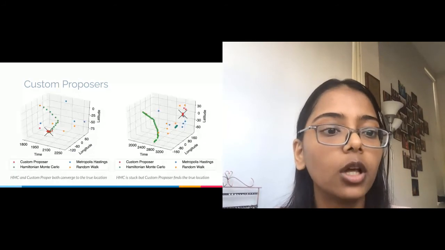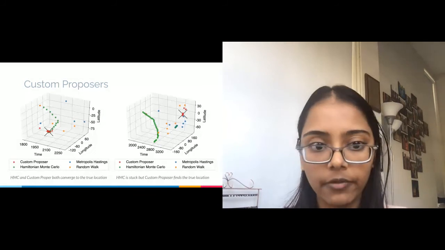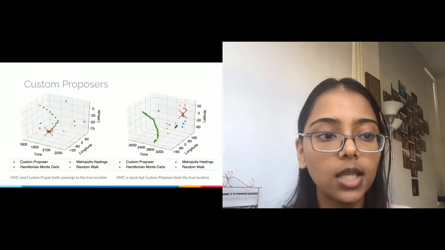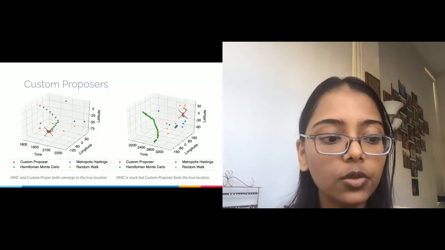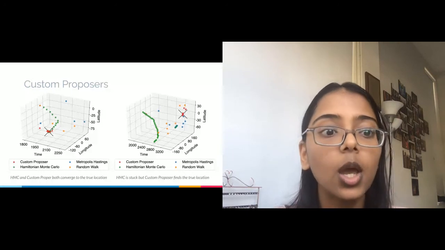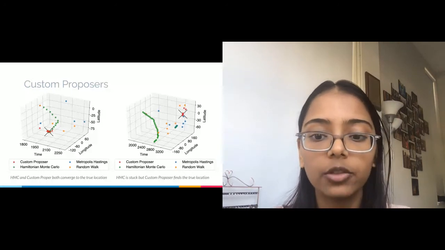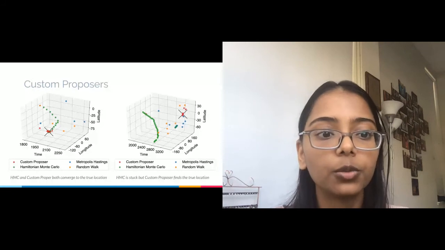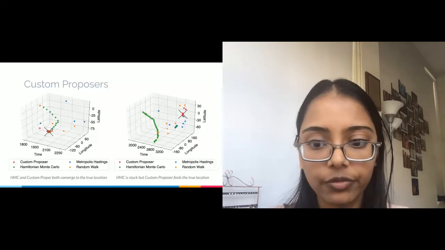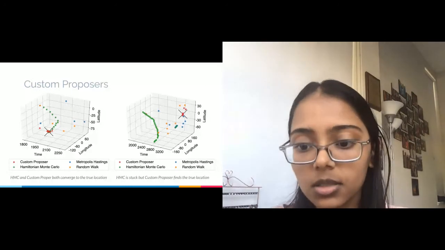Here are two trace plots of the samples from two different events. On the left, you can see that the custom proposer with the red dots is able to find the true attributes, denoted with an X, much more quickly than the other proposers, but notice that all proposers find the true location. However, on the right, we notice that HMC with the green dots was never able to find the true attributes, whereas custom proposer was.